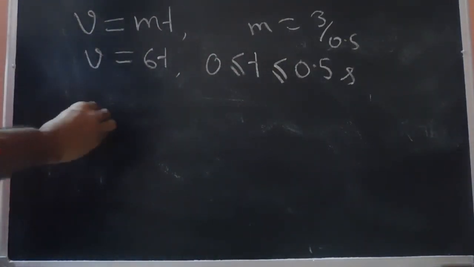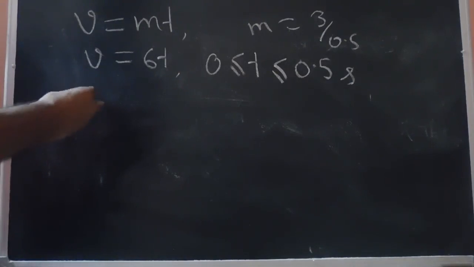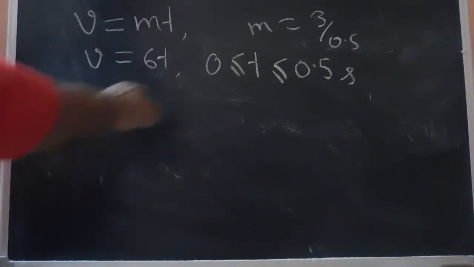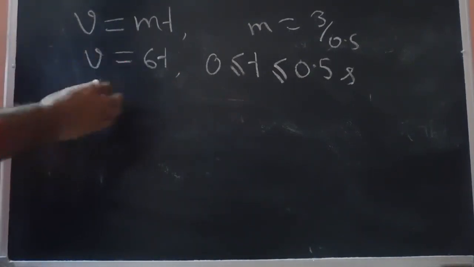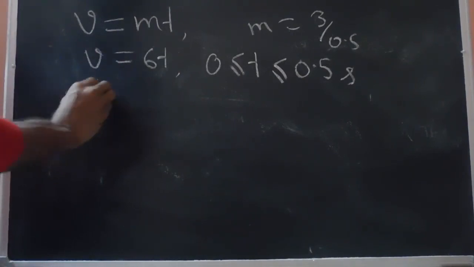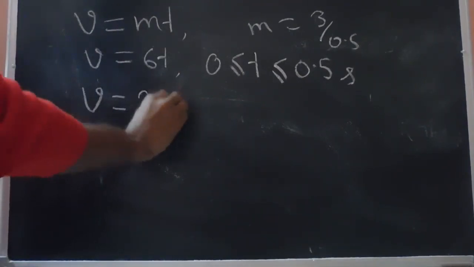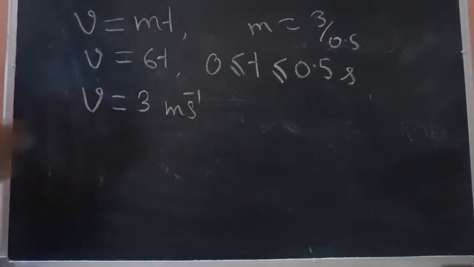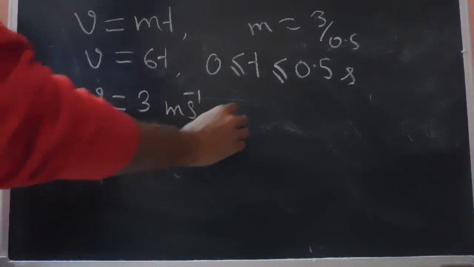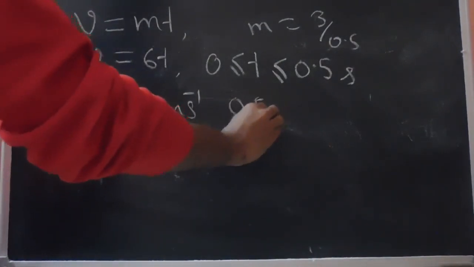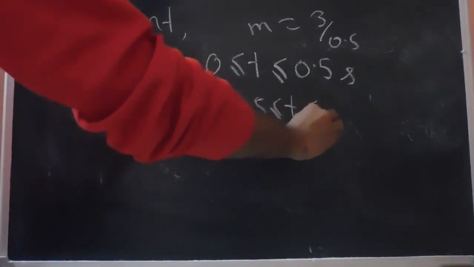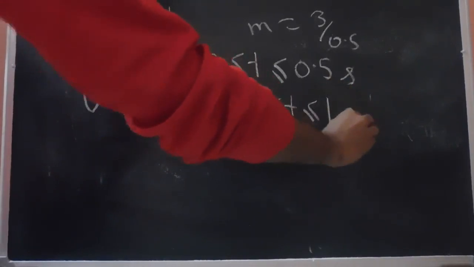In the next segment, from 0.5 to 1 second, the velocity is basically constant. So we have velocity v equals 3 meters per second. Velocity is basically constant. Okay, so this is valid from 0.5 to 1 second.